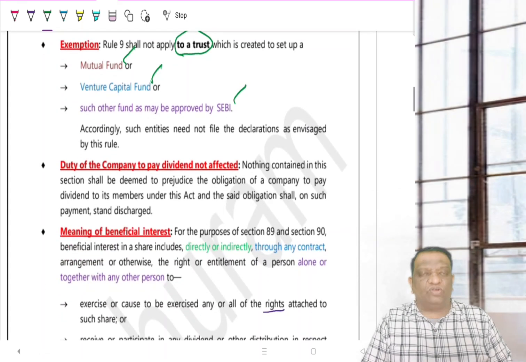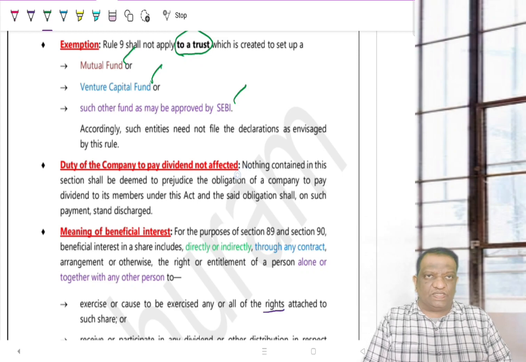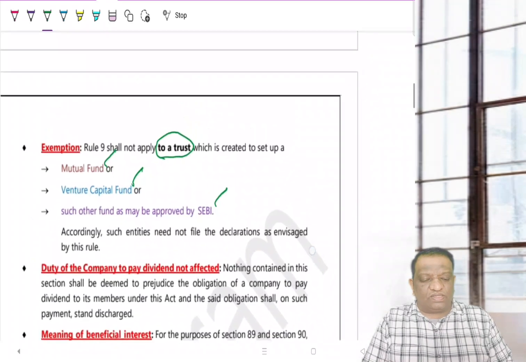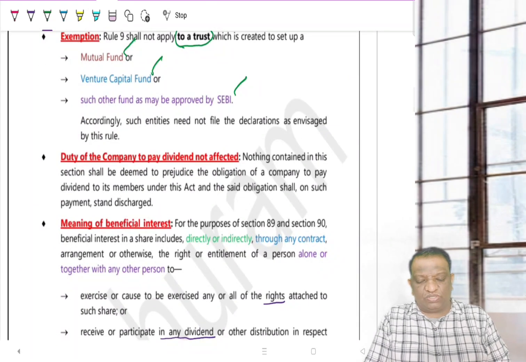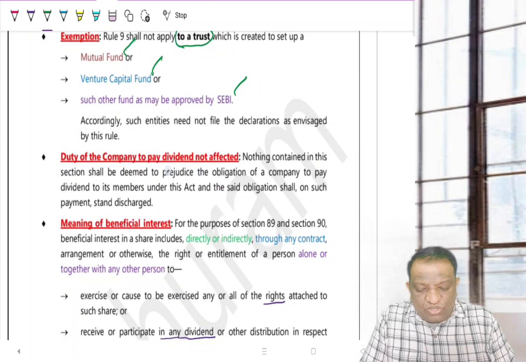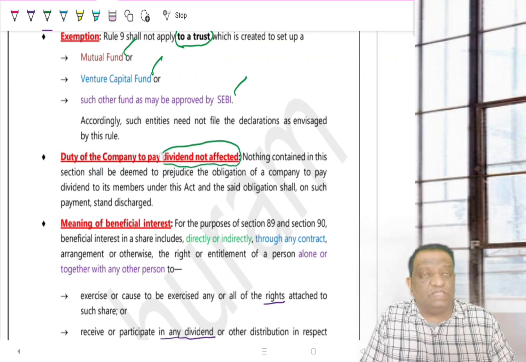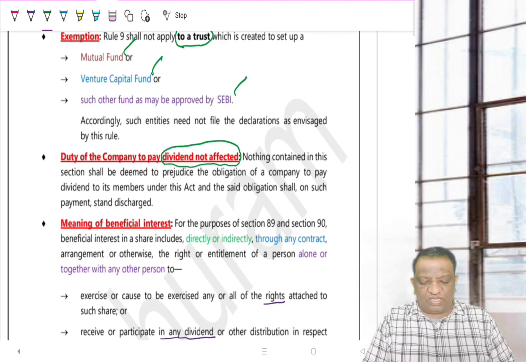Then there is a provision for going to the tribunal and all, which we will discuss. But the company cannot take advantage of the fact that the registered owner and the beneficial owner have not filed the declarations and stop paying the dividend. So the company can't do that. That's what we discuss here. Your right or your duty to pay dividends are not affected because of these provisions. That will continue to be there.